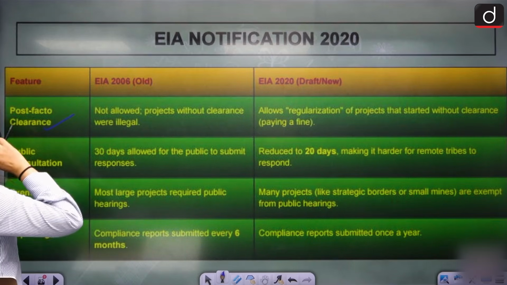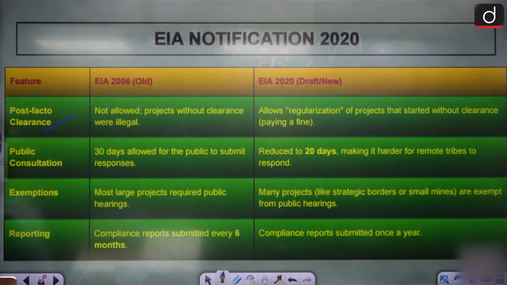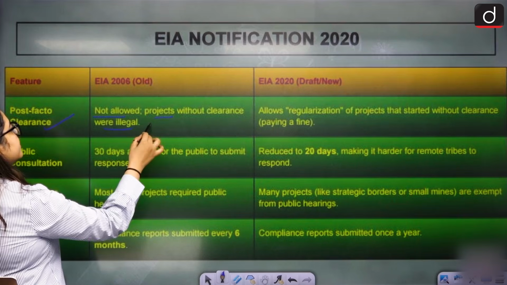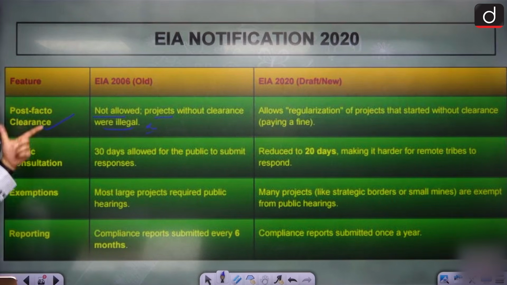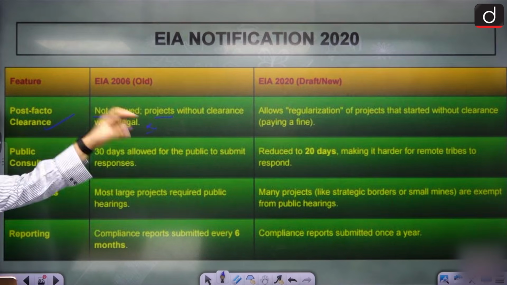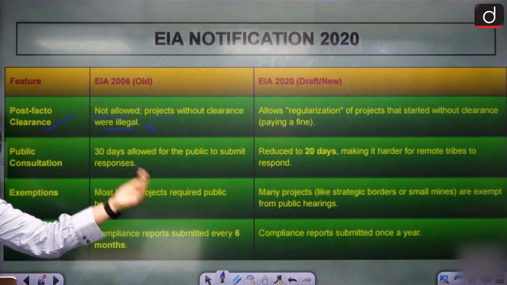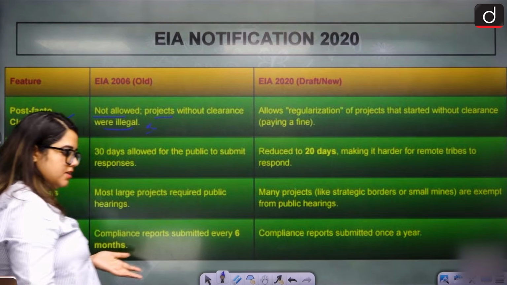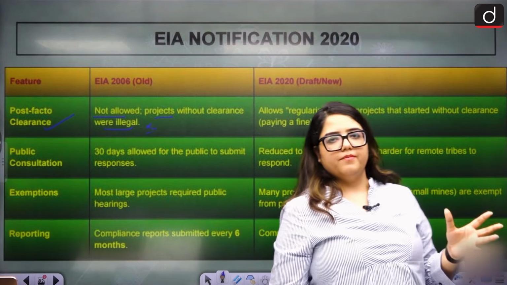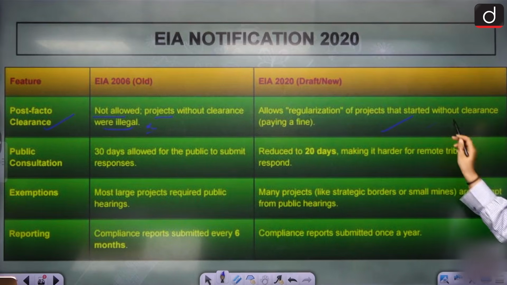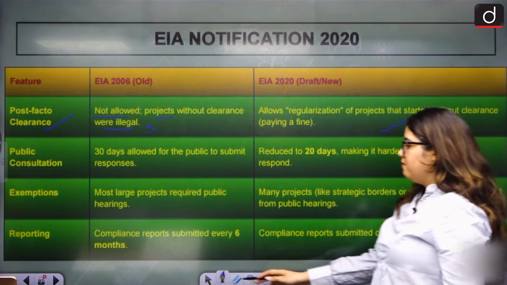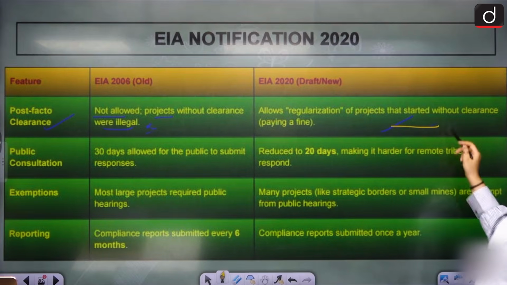In terms of post facto clearance, the old structure, the 2006 structure, did not allow it. Projects without clearance were illegal. Post facto clearance is not allowed. Now it is allowed, in regularization of projects that started without clearance. You can pay a fine, but you can continue the project, right? So this goes both ways. It won't hamper the development, but it will still give you the chance to find a loophole.